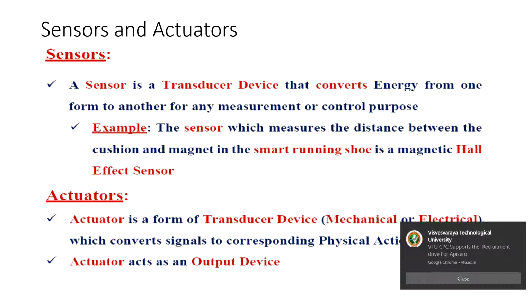We are going to have a class on sensors and actuators. So what are sensors and actuators? Let's say these are part of embedded systems. Without these, the embedded system is not at all performed, or embedded operations are not at all performed on this embedded system, right?